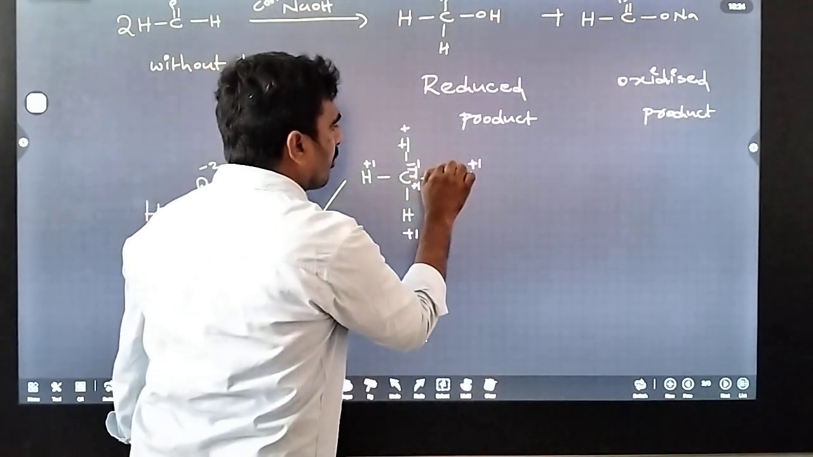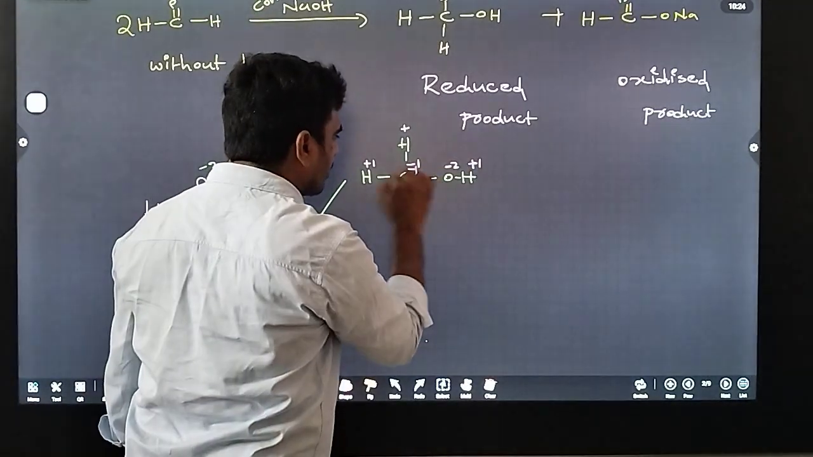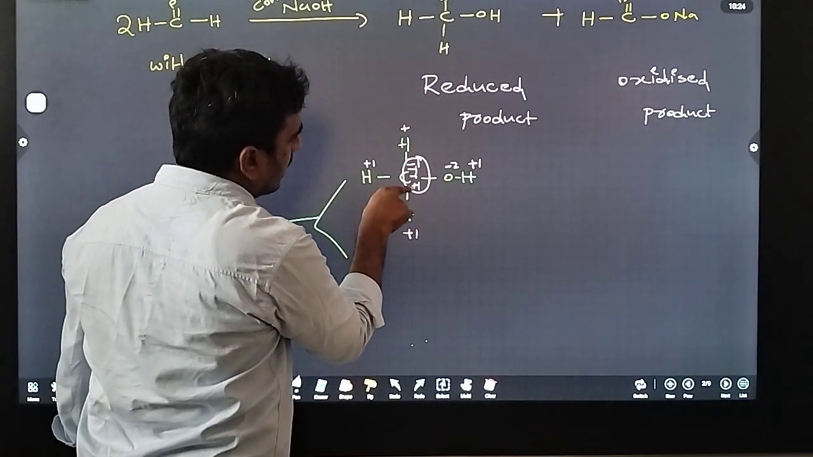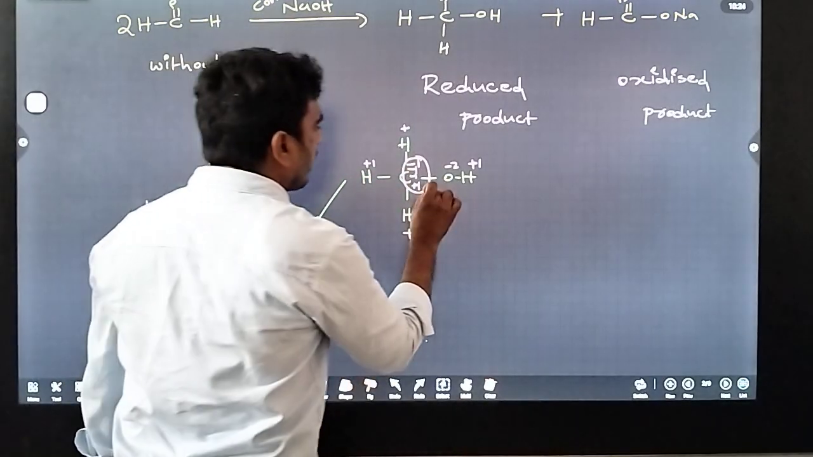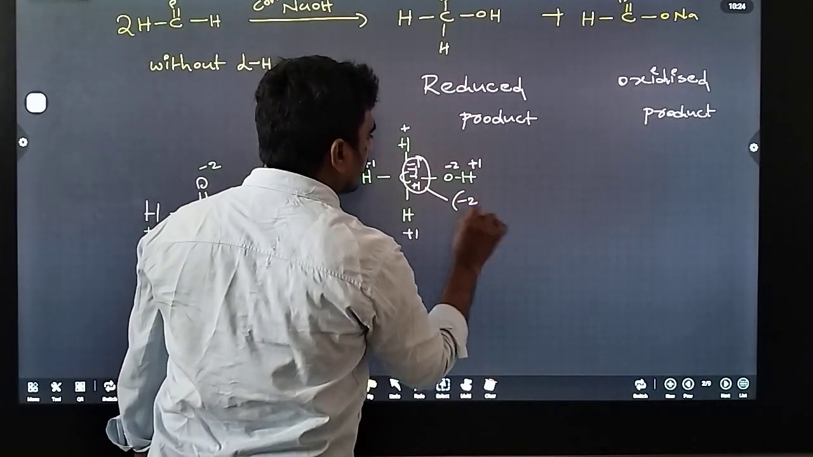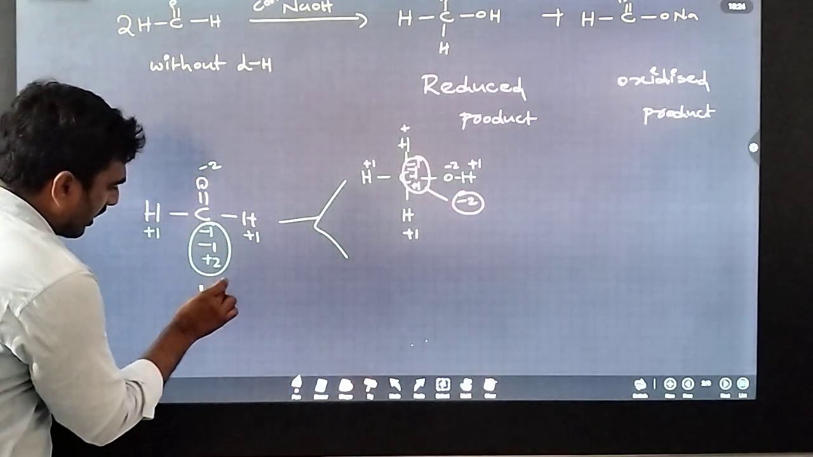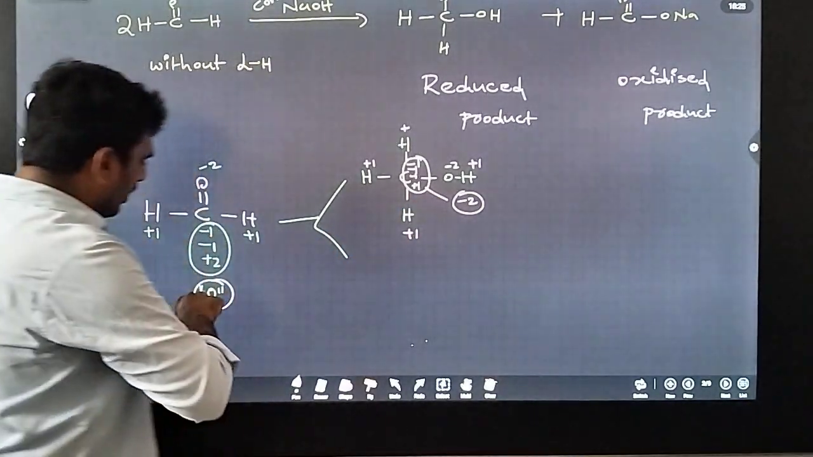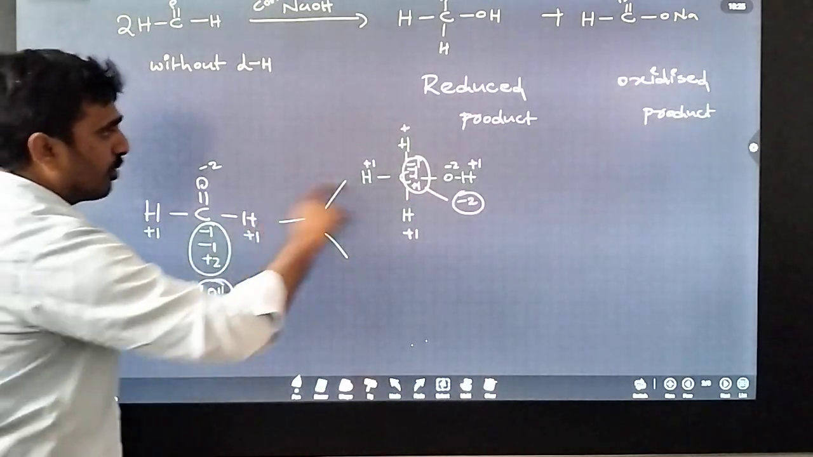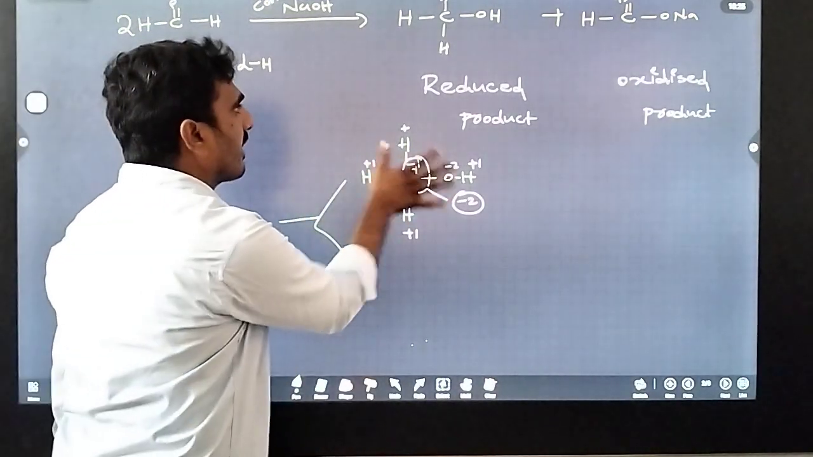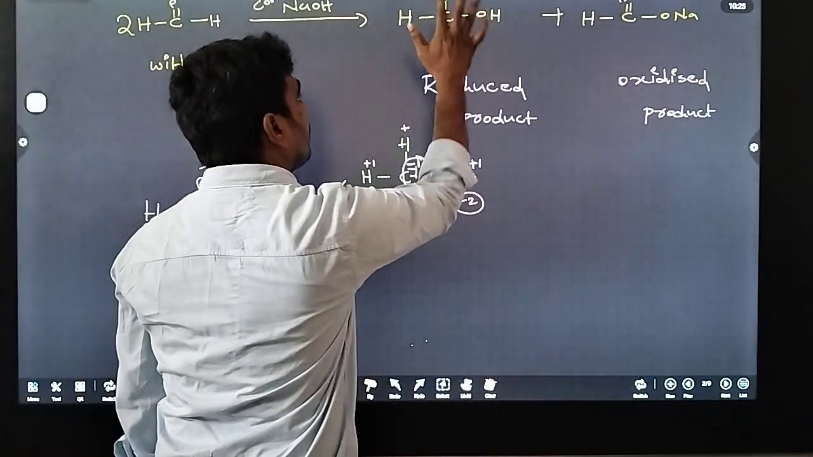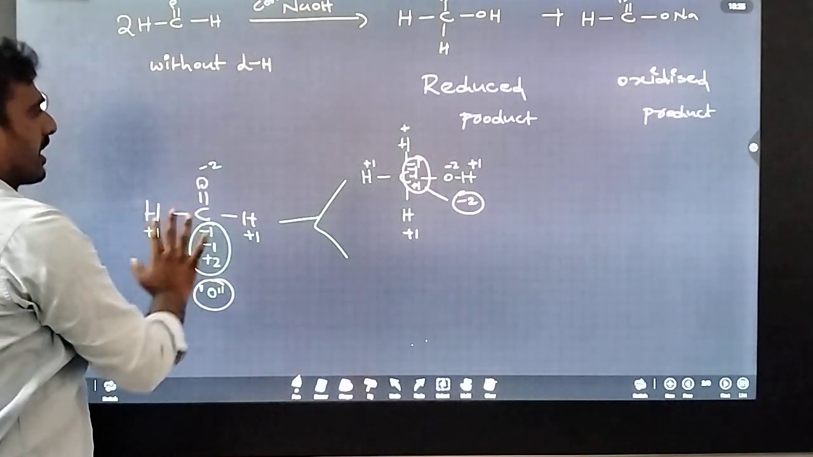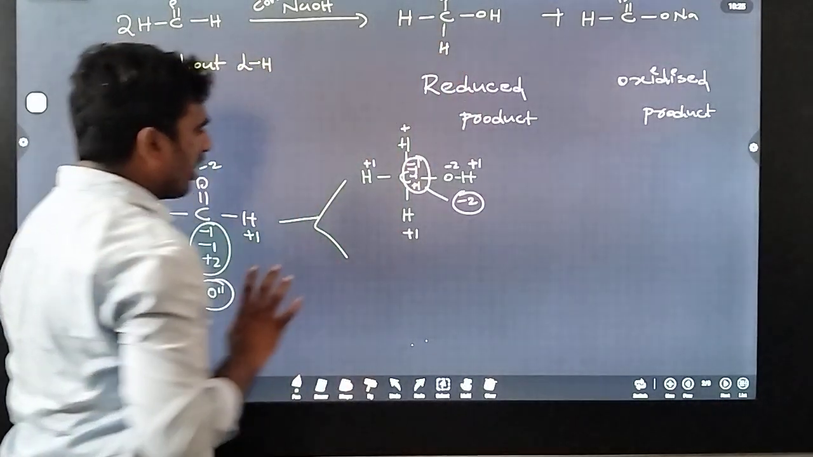So that's why here -2, +1 goes to hydrogen, here +1 goes to carbon. So the net oxidation state is -3 + 1, so net oxidation state is -2. Here, what is the oxidation state of this carbon? This is 0. So here -2. So the oxidation number is decreased, 0 to -2. Decreased means this is a reduction. So the reduction product is alcohol. So whenever aldehydes undergo reduction, alcohols are produced.